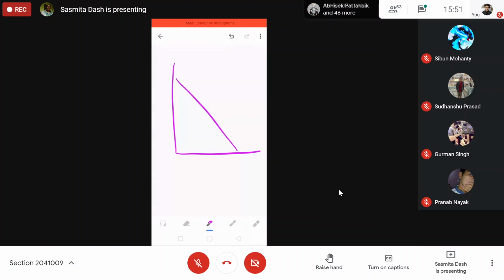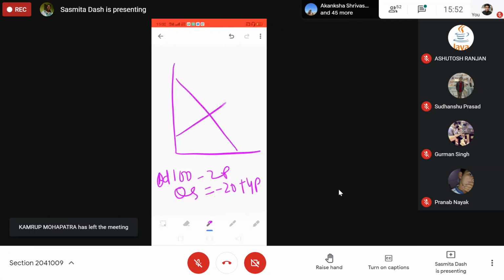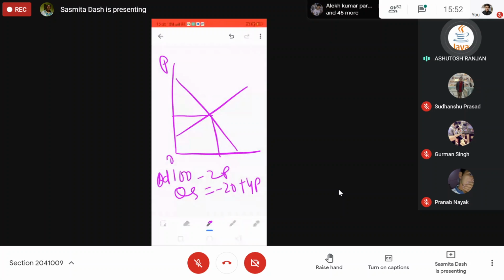So quantity demanded is given as 100 minus 2p. This is the quantity demand equation. The quantity supply equation is given as minus 20 plus 4p. So tell me, what will be the equilibrium price and quantity? Equilibrium price is 20 and the quantity is 60. Equilibrium quantity is 60, is it?